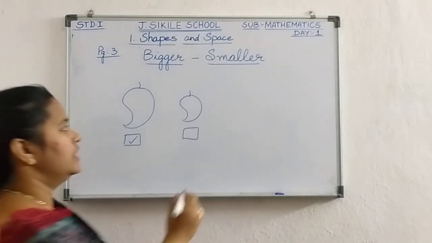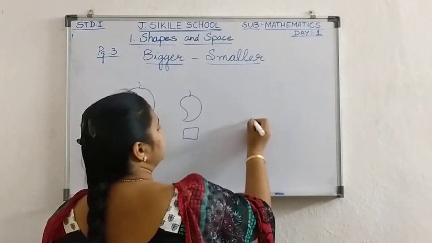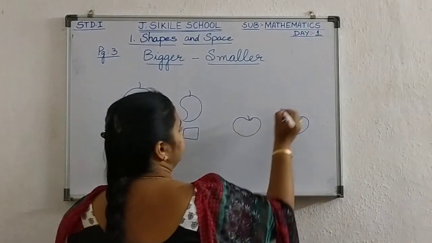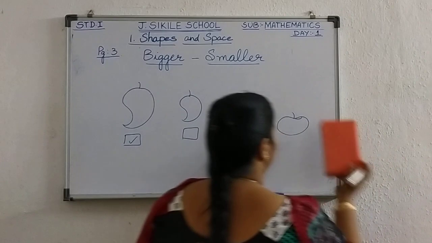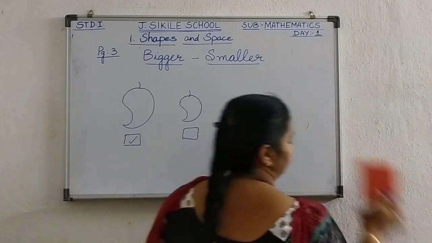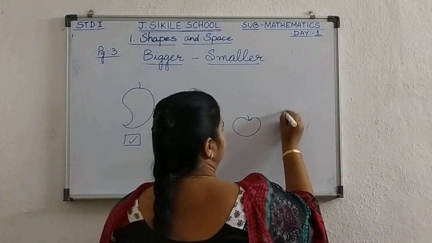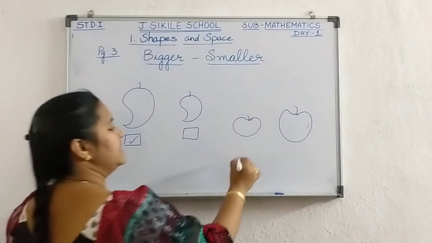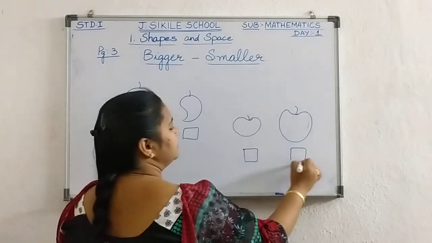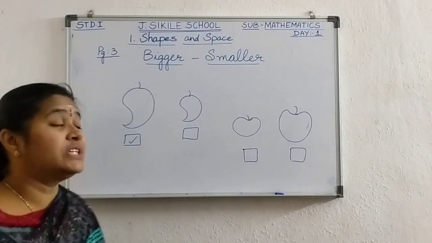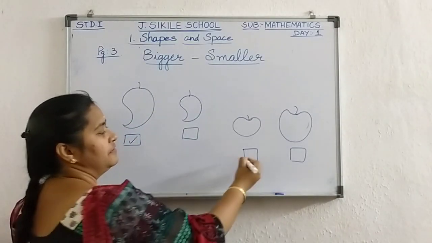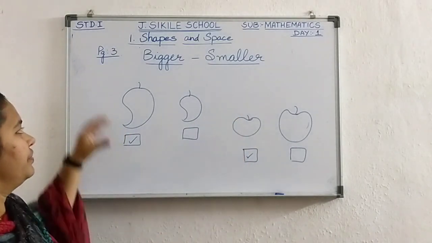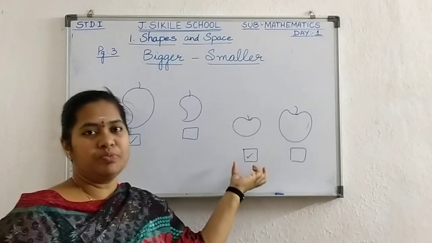Yes? Now here I have an apple. Now which apple is bigger? The second apple is bigger. Which apple is smaller? The first apple is smaller. Okay, so the bigger and the smaller.